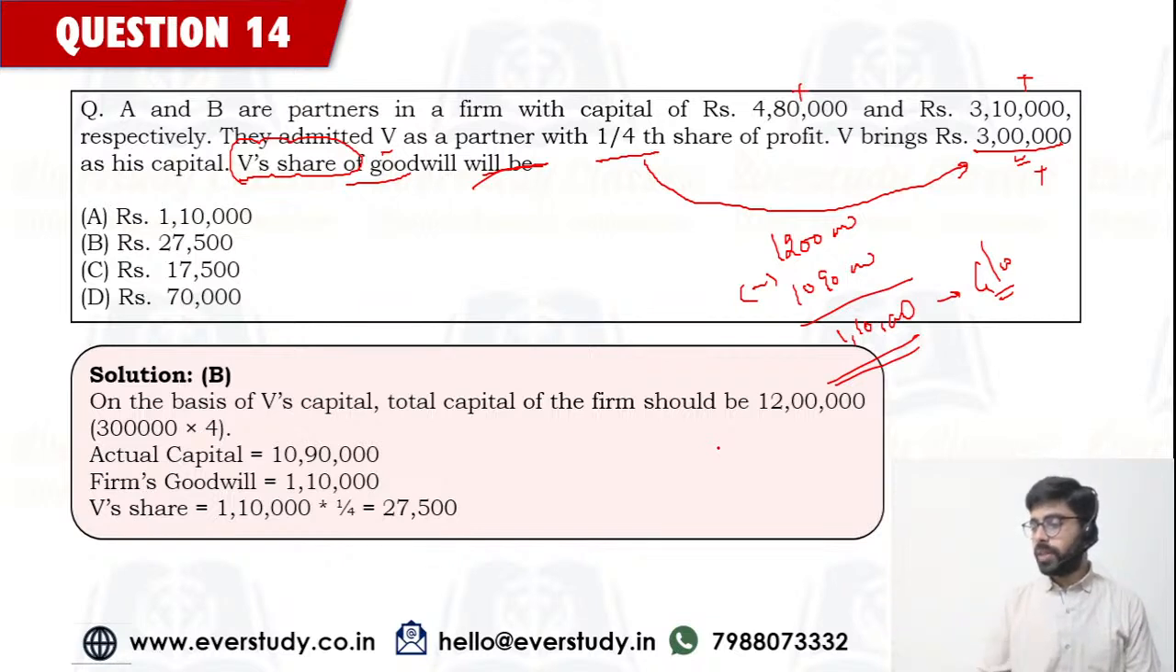Almost all of you have given me the correct answer. Shalini, Carolina, Praveen, Amita, Chaitra, Kiran, Lakshmi, NK. Yes, all of you are right. Total goodwill is 1 lakh 10,000, and 1/4 is the share of V. So that is going to be 27,500.